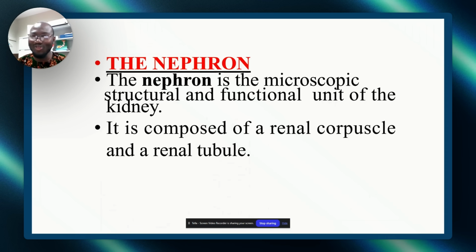Know that the nephron is the smallest unit of the kidney. It's just like me asking what is the smallest unit of life. Cell. That's exactly how the nephron is. Smallest unit of the kidney. In the nervous system, we call it neuron. In the urinary system, we call it nephron. I'm giving you a comparison so that you will understand what the nephron is. A nephron can exist alone structurally and also function properly.